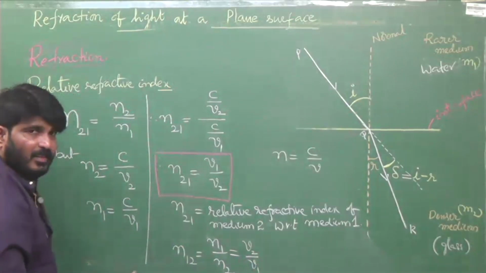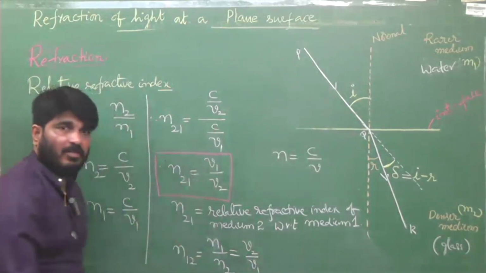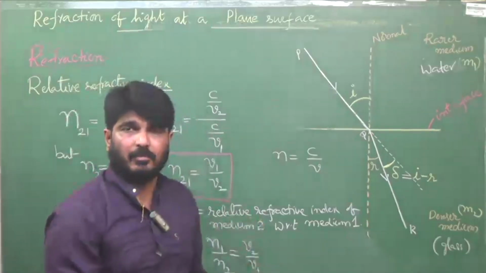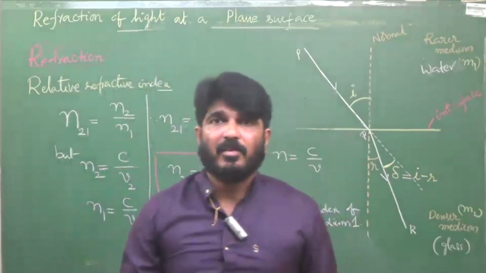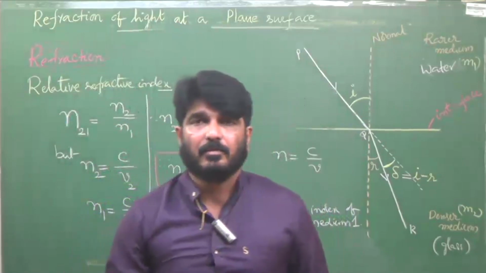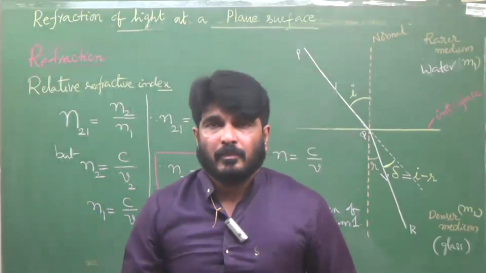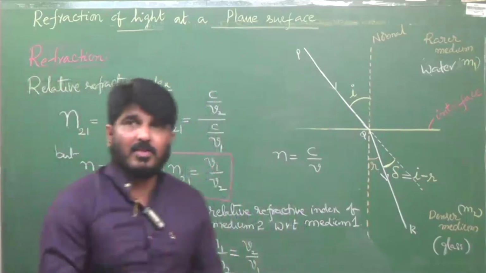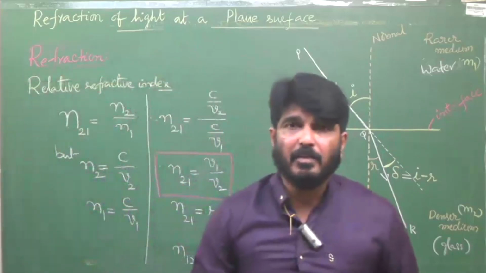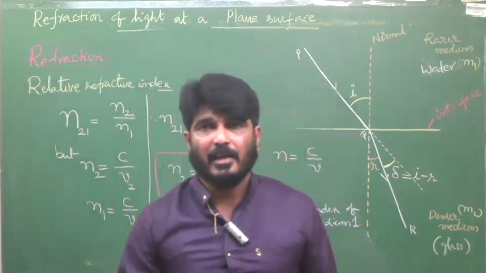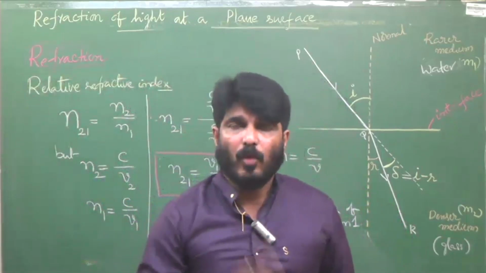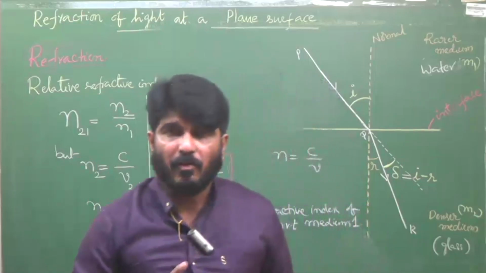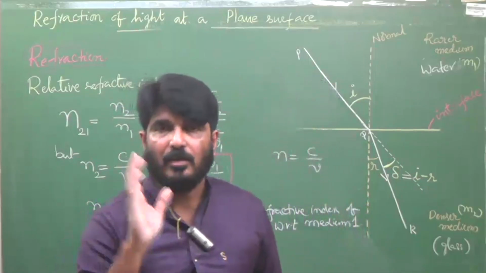Now, tell me the value of the relative refractive index. What is the value of absolute refractive index of a material medium? It is always greater than or equal to 1. Remember, absolute refractive index of vacuum is 1.